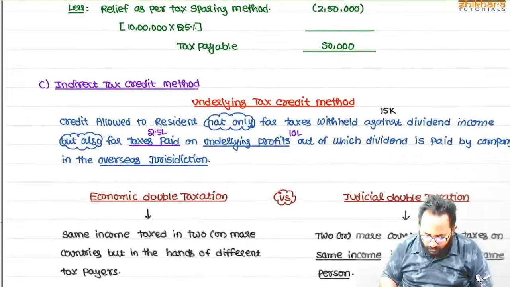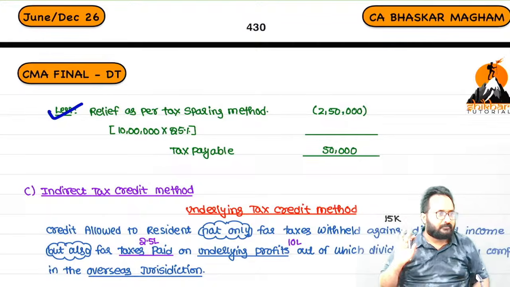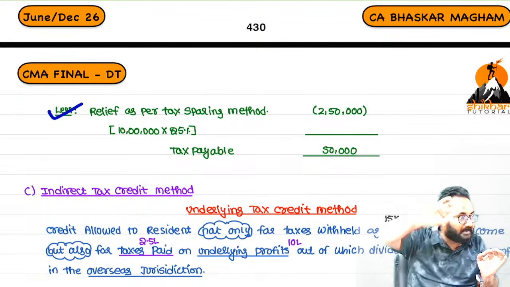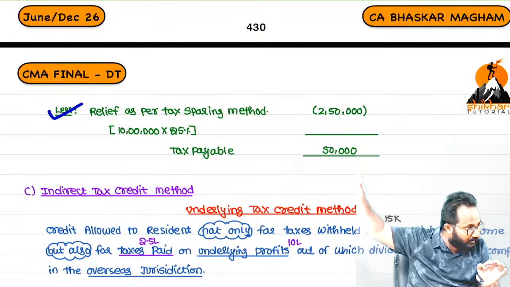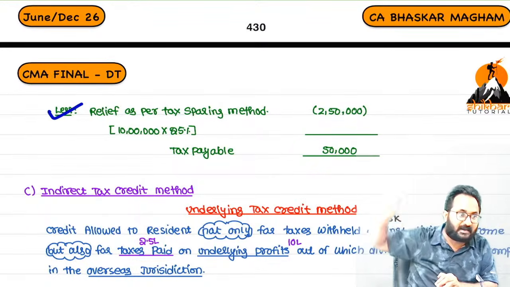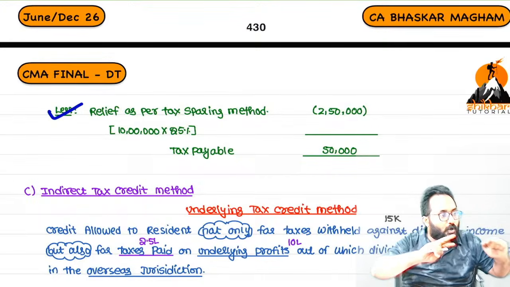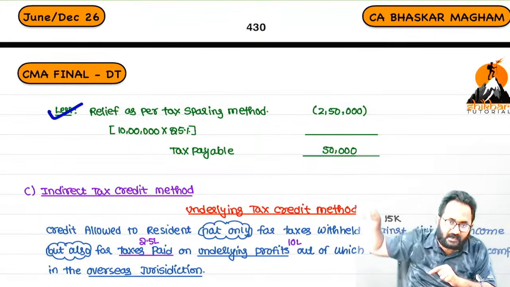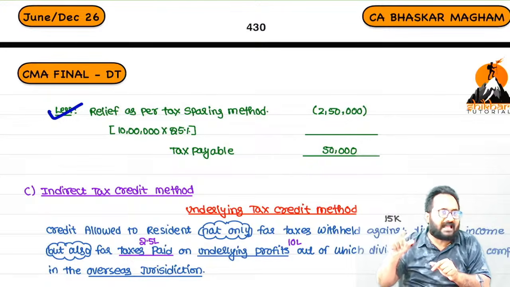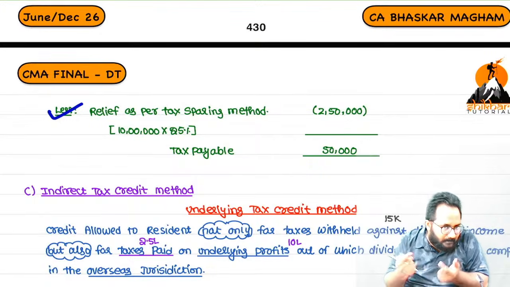Next, relief. The sparing method says that even though you are not paying any tax in the source country, please deem it to be treated as paid, and you can take that amount as credit. How much tax did we pay in the source country? Nil only, we did not pay anything.